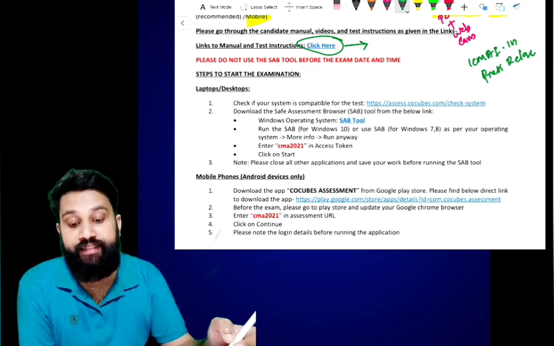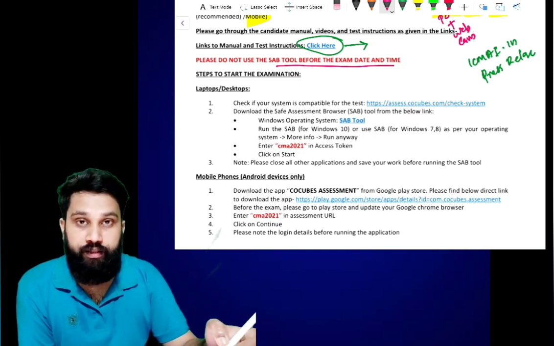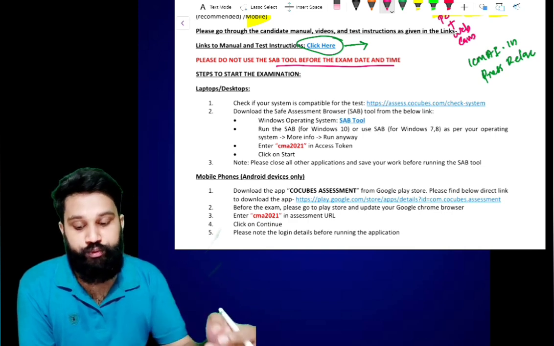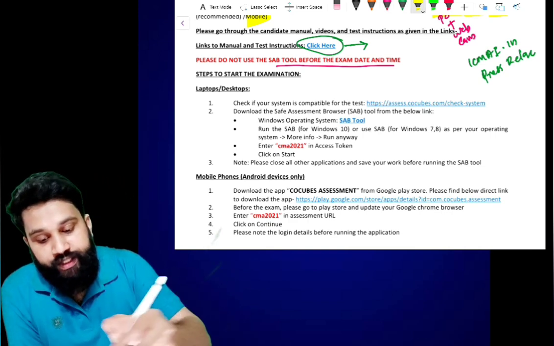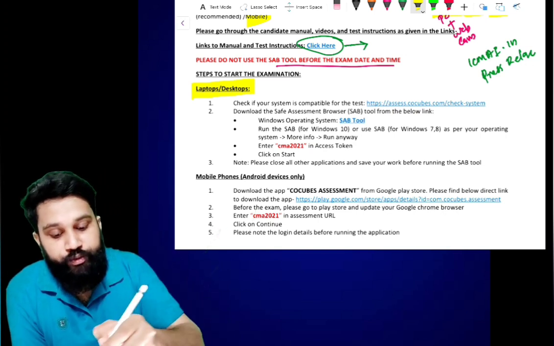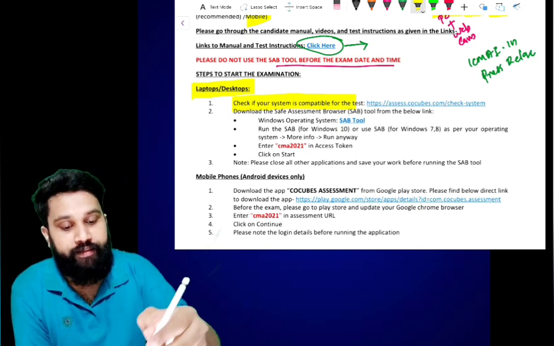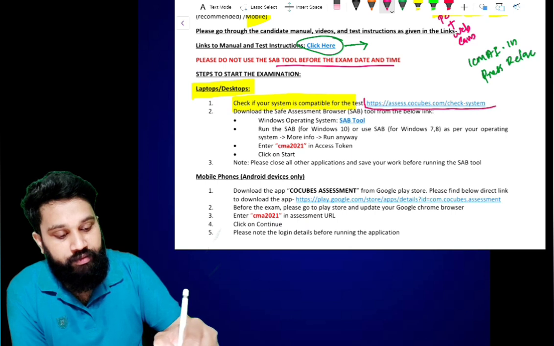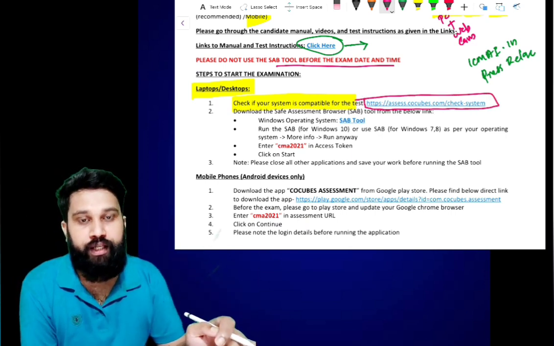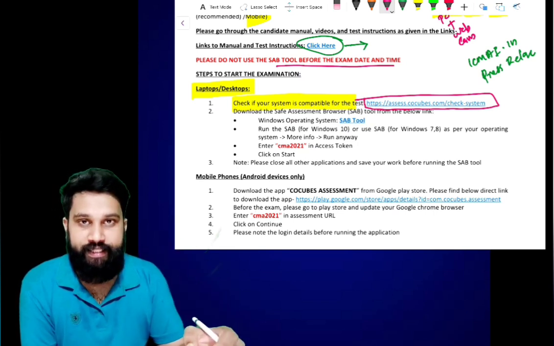Please do not use the SAB tool before the exam date and time. The SAB tool is the software that we are using for the examination. If you are using a laptop or desktop for the model examination, check that your system is compatible before starting. You can check this from this link. You can type this in Google and click that link. An automatic system compatibility test will be done.